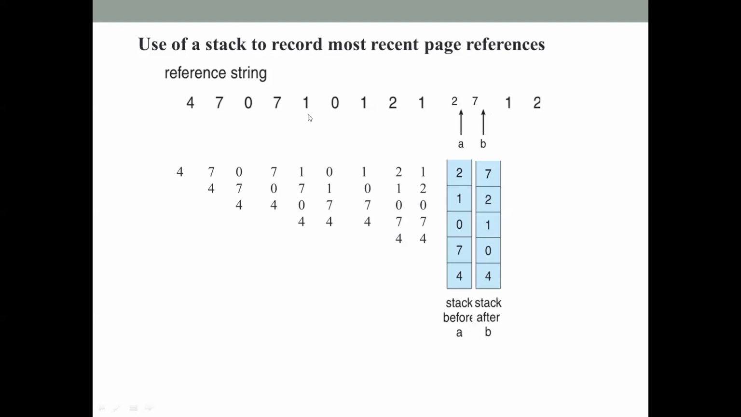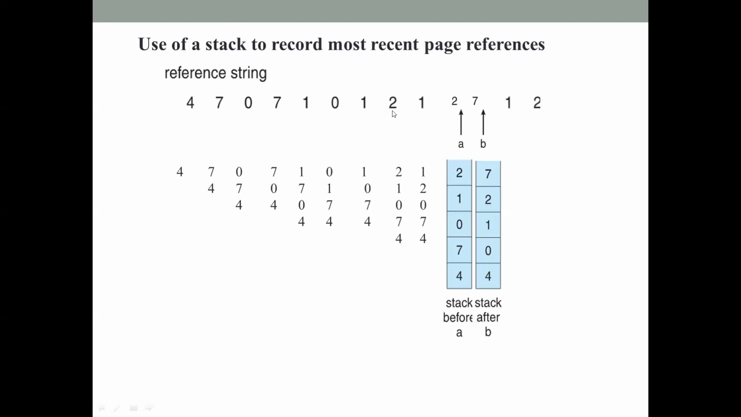Next, 1 is referenced. 1 is not there in the stack, so 1 occupies the top of the stack, and 7, 0 and 4 are pushed down the stack. Next, 0 is referenced. 0 is already there in the stack, but we have to remove it from the middle of the stack and bring it to the top. So when we bring it, it becomes like this. 0 moves to the top of the stack, and 1, 7 and 4 are moved one position toward the bottom of the stack. Next page reference is 1. 1 is there in the stack, but 1 has to occupy the top of the stack. So 1 is moved up, and 0, 7, 4 come to the bottom of the stack.